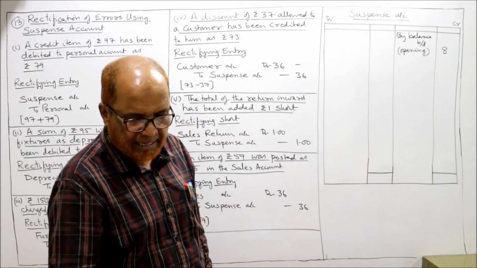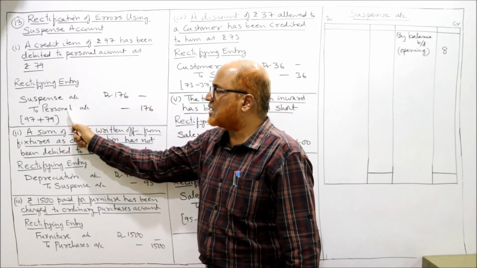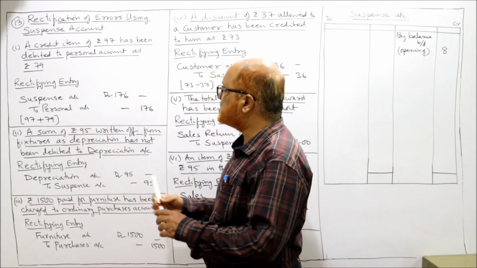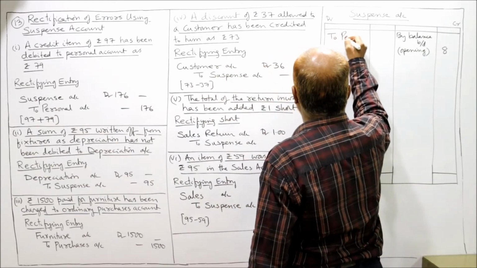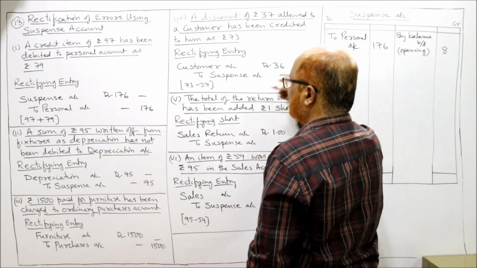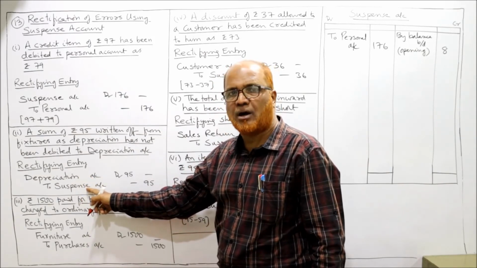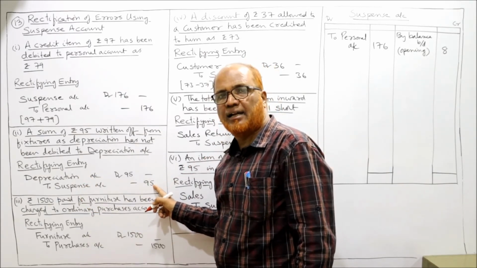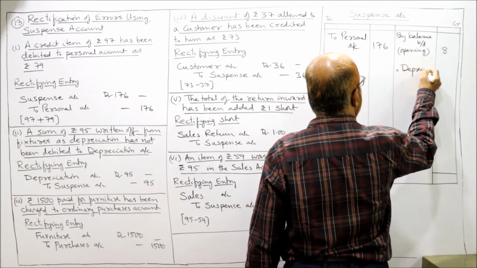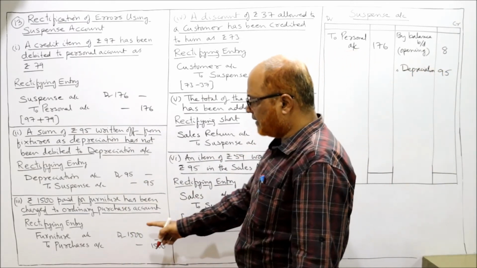Now we'll post all the rectifying entries. First rectifying entry: suspense account debtor to personal account. So the suspense account is debited, on the debit side, to personal account 176. First entry posted. Second entry: depreciation account debtor to suspense account. So the suspense account is credited, by depreciation. How much depreciation? 95.